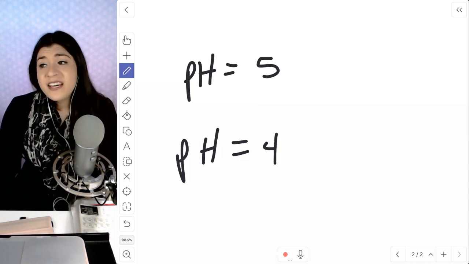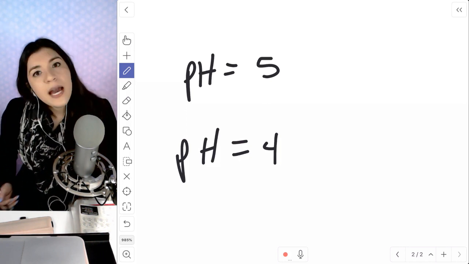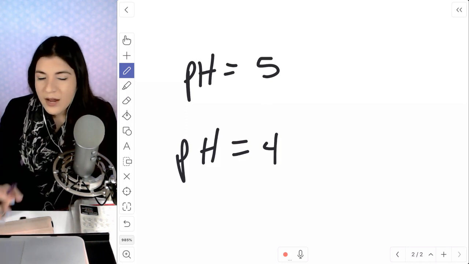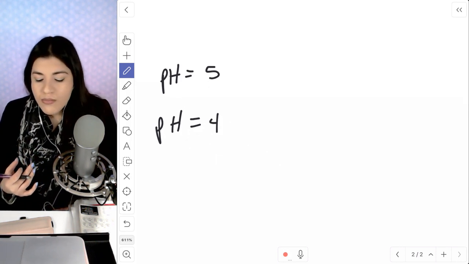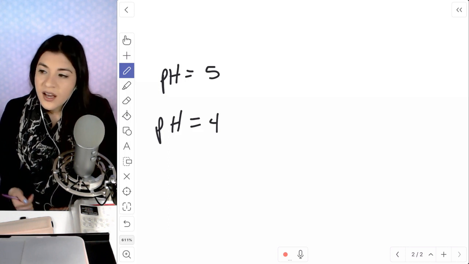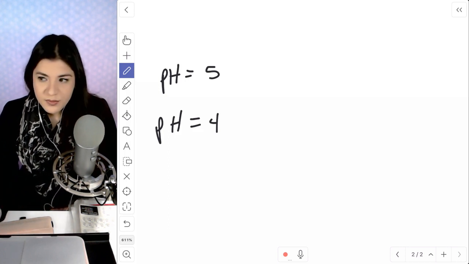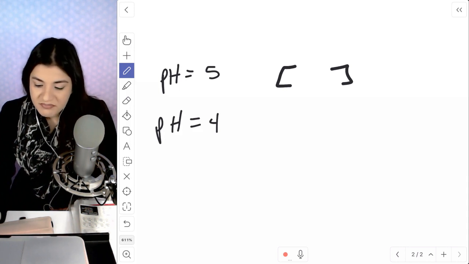I can tell you what I'm thinking. When we're looking at pH, what we're really looking at is how acidic something is. So these two pHs are going to be acidic since they're below 7. Now, what I would assume it's stating is it would be 10 times more acid.